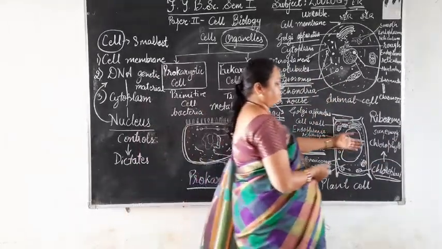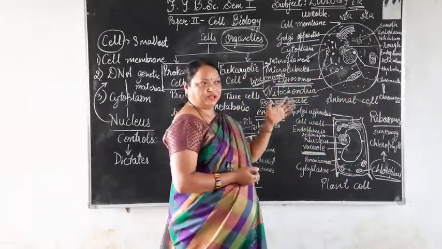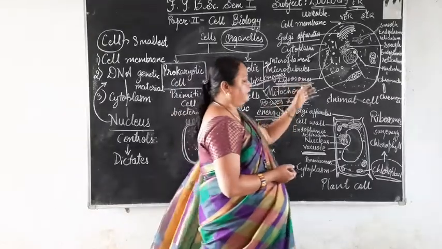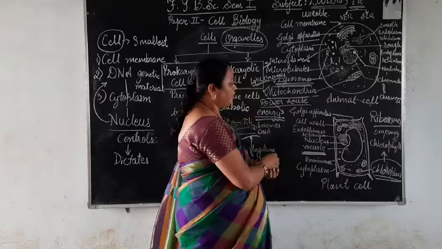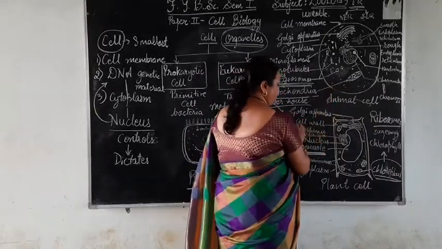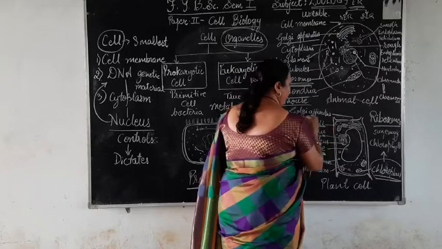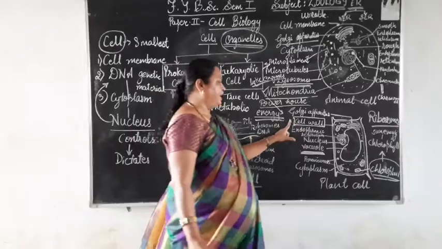These chloroplasts are absent in the animal cell. Only a few, like Euglena, contain chloroplast. Then apart from this, the animal cell doesn't have a cell wall, whereas the plant cell has a rigid cell wall which gives it a shape.